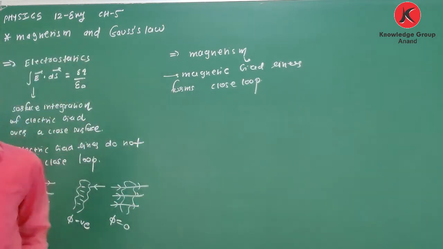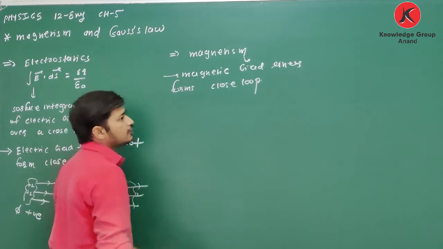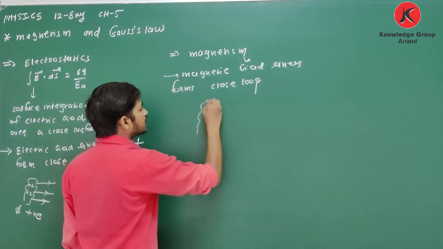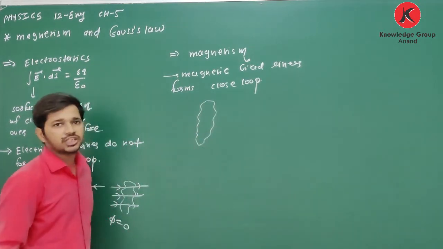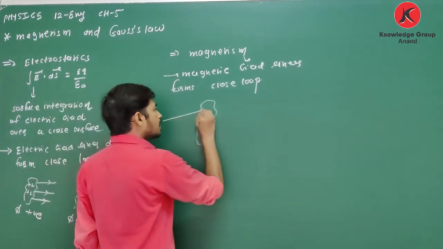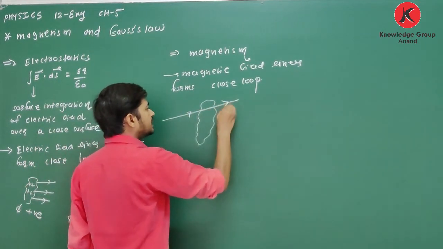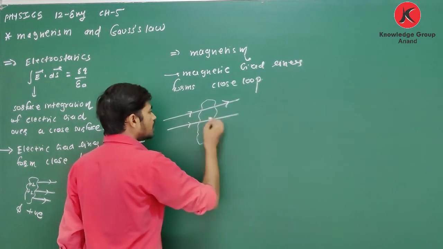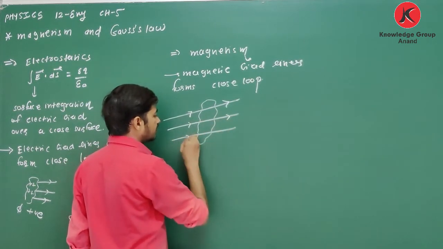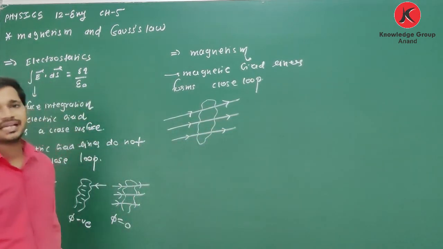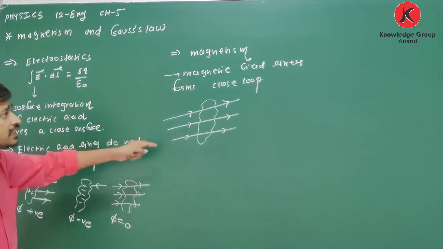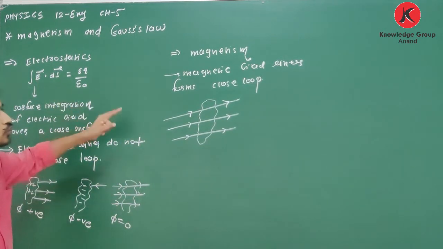Magnetic field lines always form closed loop. So if I take any region, from that region, number of magnetic field lines entering is equal to number of magnetic field lines leaving, because magnetic field lines always form closed loop.